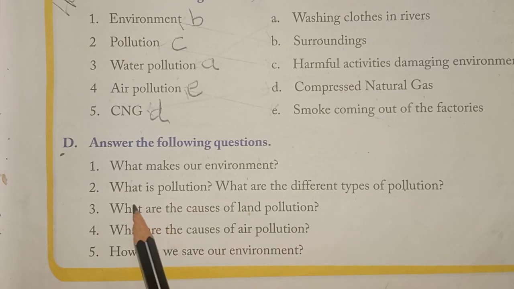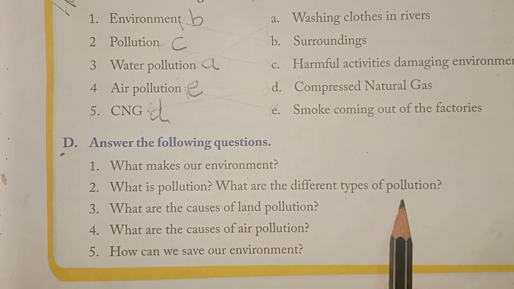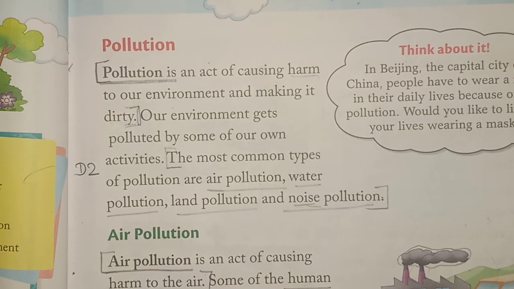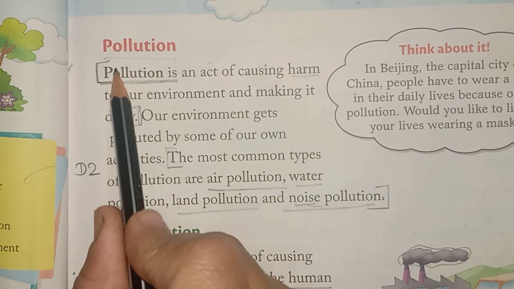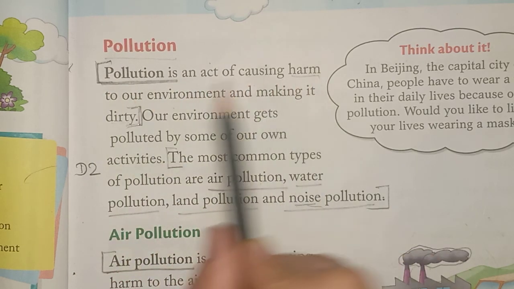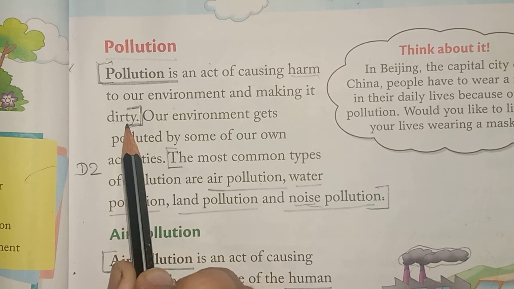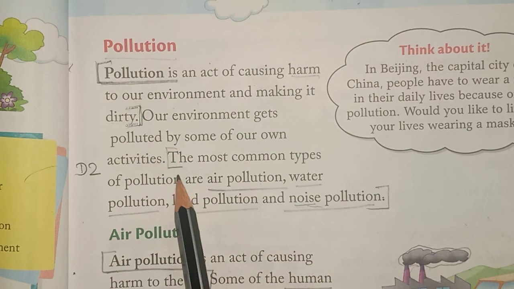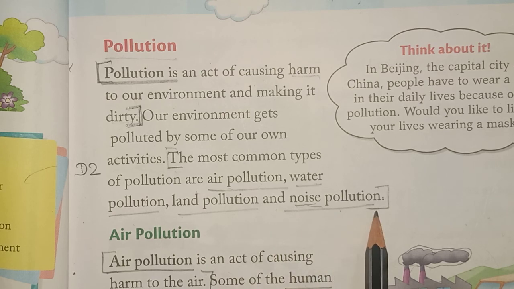Question number 2. What is pollution? What are the different types of pollution? On page number 37, under the topic pollution, start from here. Pollution is an act of causing harm to our environment and making it dirty. So this is the first part. And the most common types of pollution are air pollution, water pollution, land pollution and noise pollution. So this is the answer of D2.